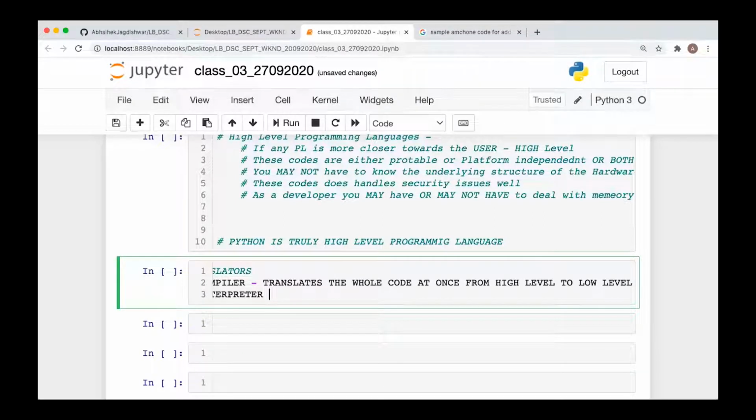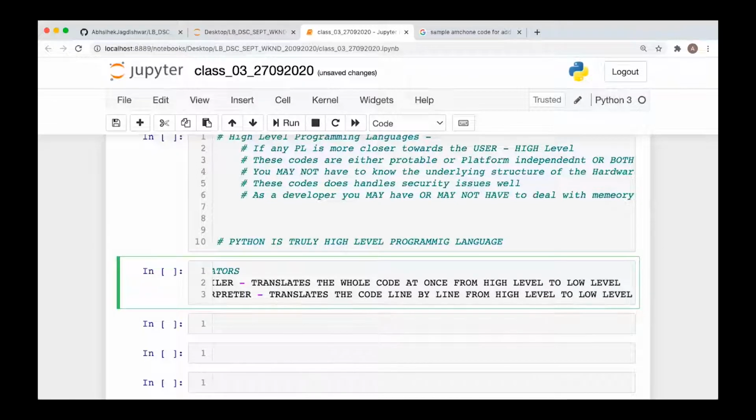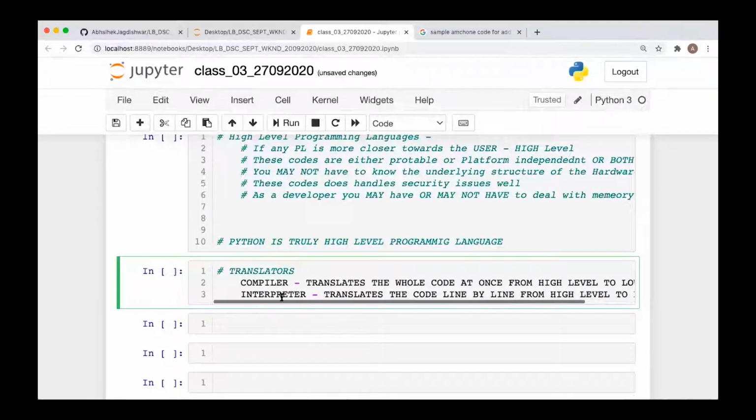Whereas the interpreter translates the code line by line from high level to low level. Okay, fine. This is the way the compiler works, and this is the way the interpreter works. So basically, the translator will translate the code.